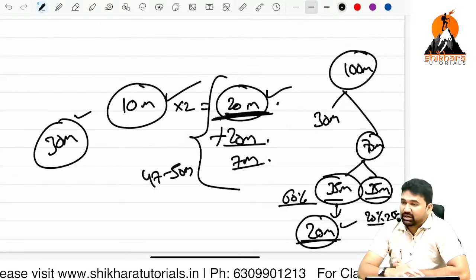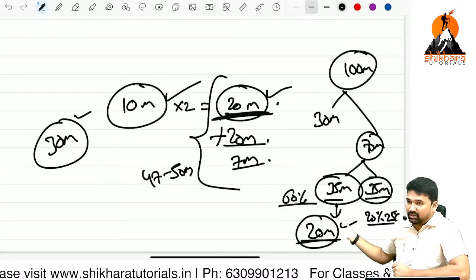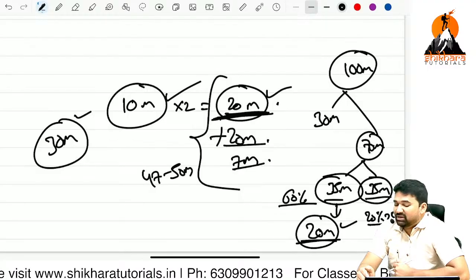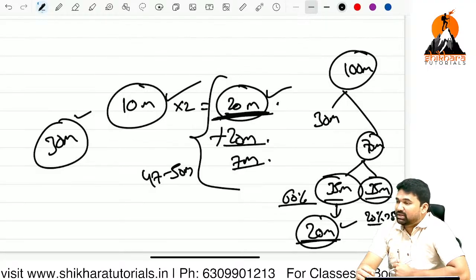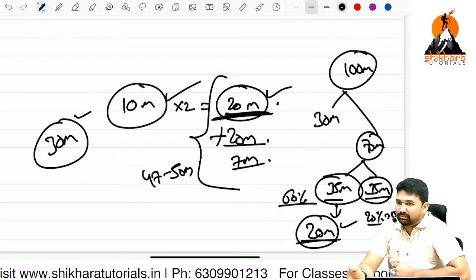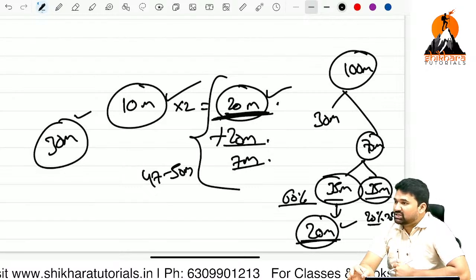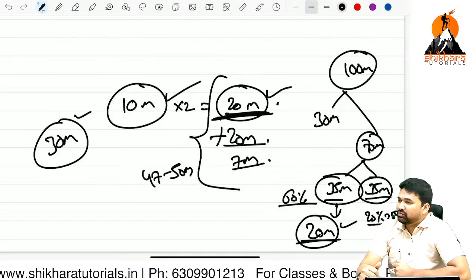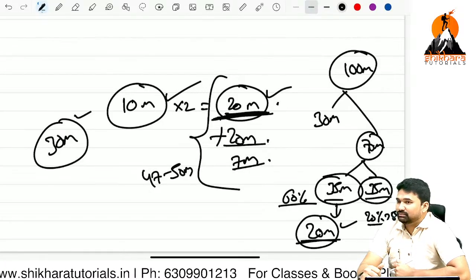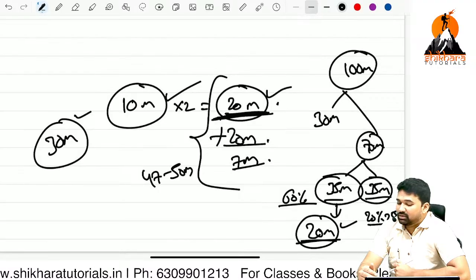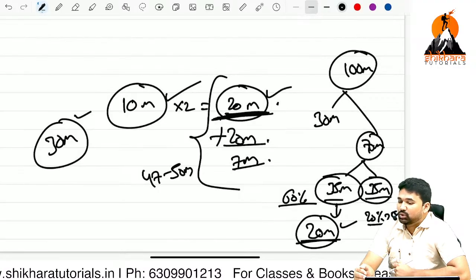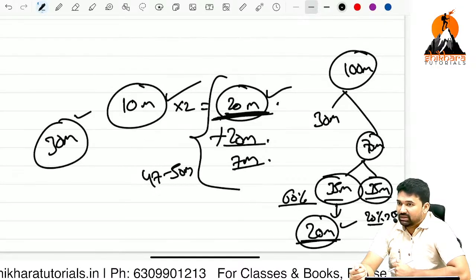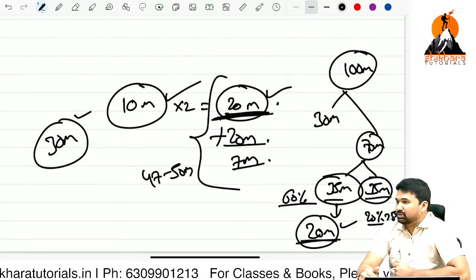The preparation schedule or strategy which I have told you about is with respect to 1 month of preparation. But we are left with 5 months. We can peacefully complete our entire curriculum and we can solve the questions in the classroom itself. And why are you going to fail in the upcoming examination? And those students who are ready and willing to write both groups in the 2026 June attempt, the same strategy is applicable for them also.